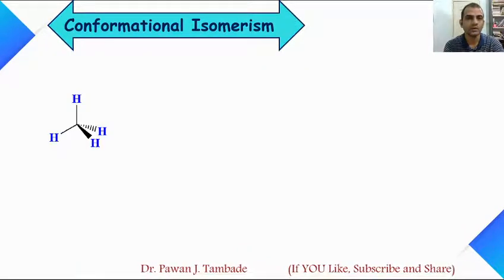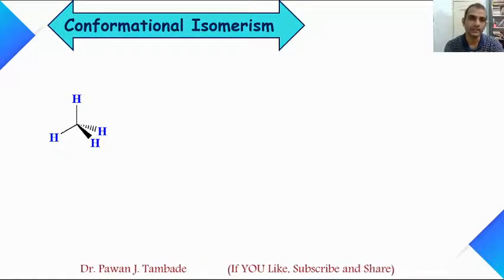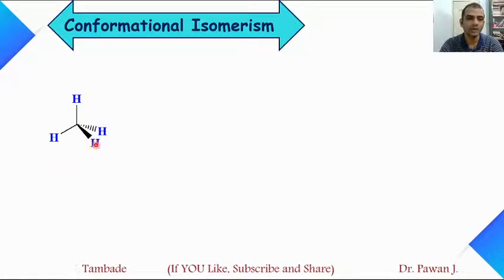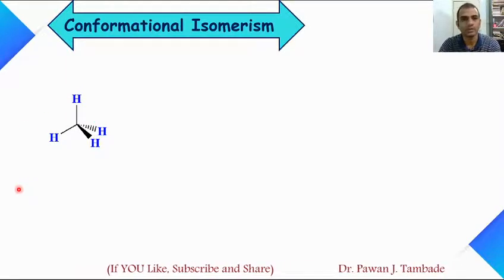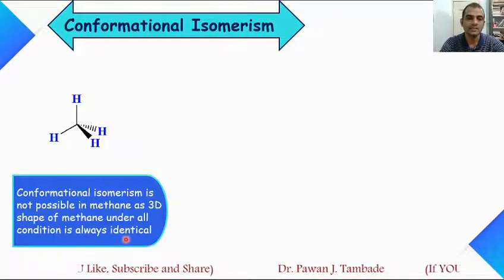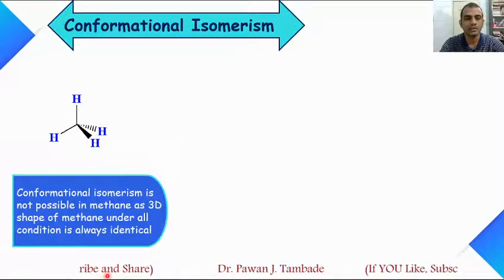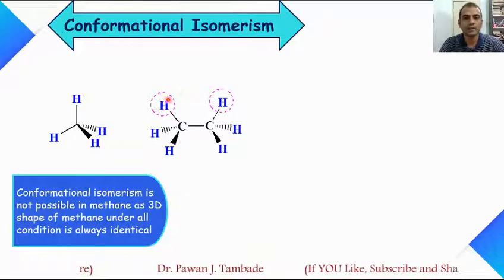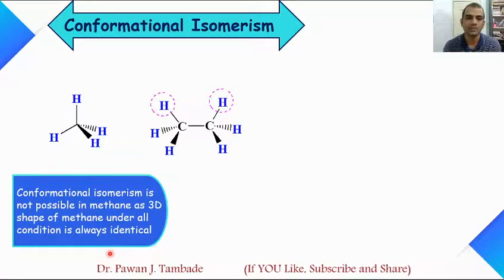So if you think of organic compounds, the lowest possible organic compound or hydrocarbon is methane. In case of methane, the carbon atom is attached to 4 hydrogen atoms and this is the tetrahedral nature of methane molecule. In case of methane molecule, conformational isomerism is not possible as the 3D shape of methane molecule under all conditions is the same. However, if we look at some higher alkane like ethane, then in such molecules conformational isomerism is possible.